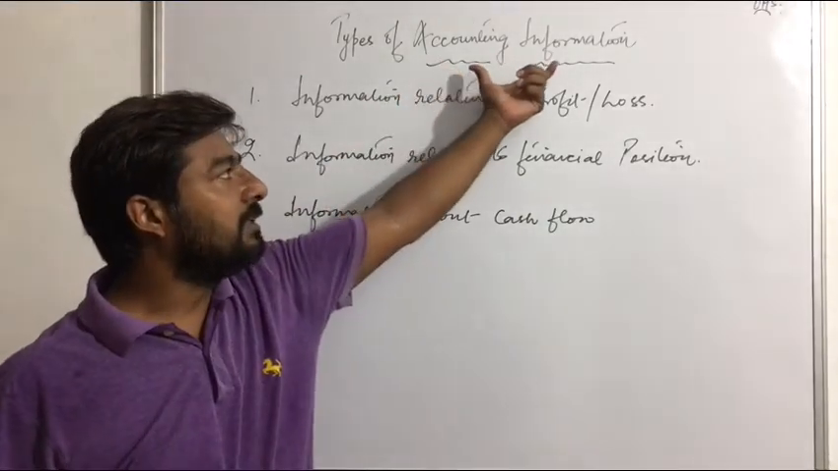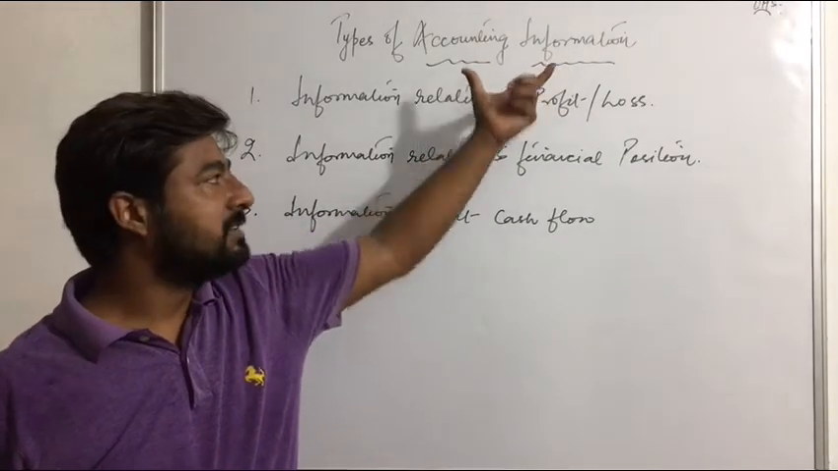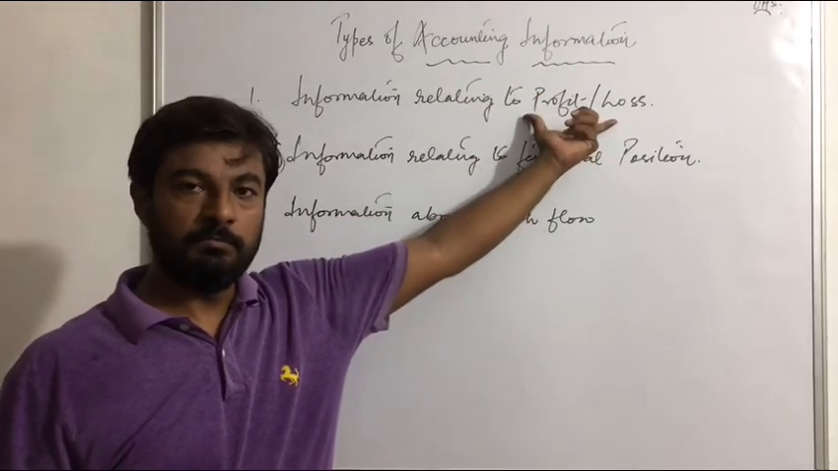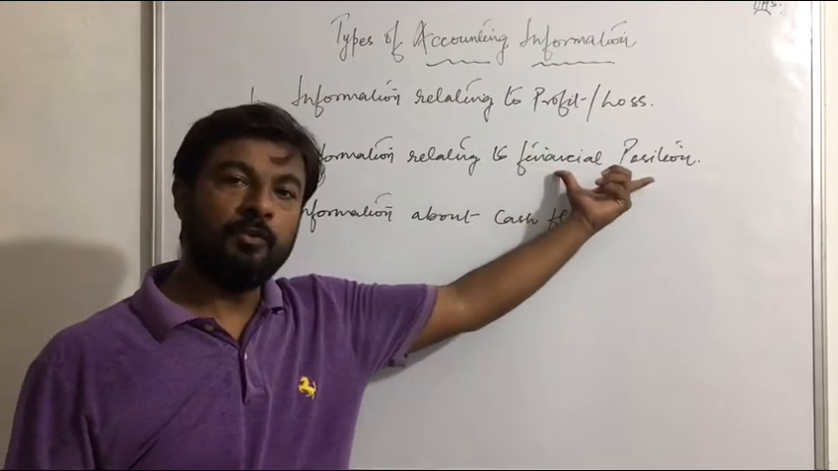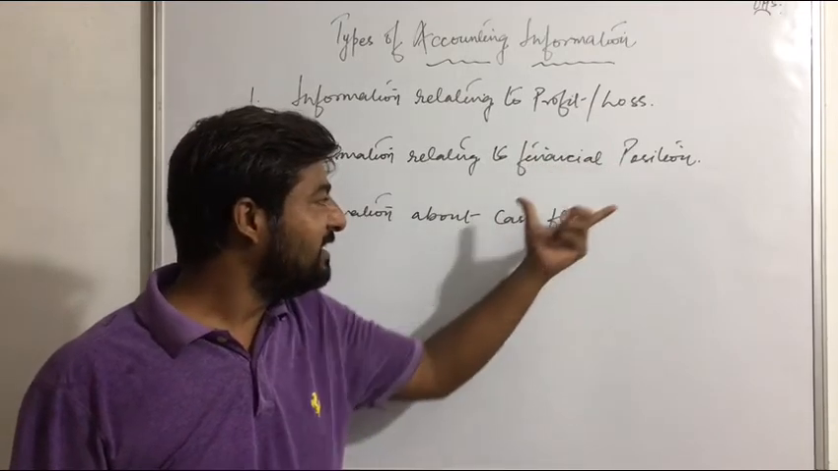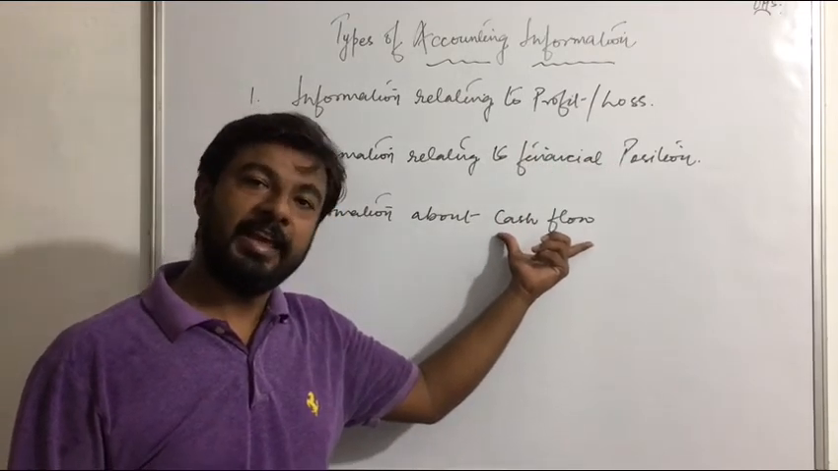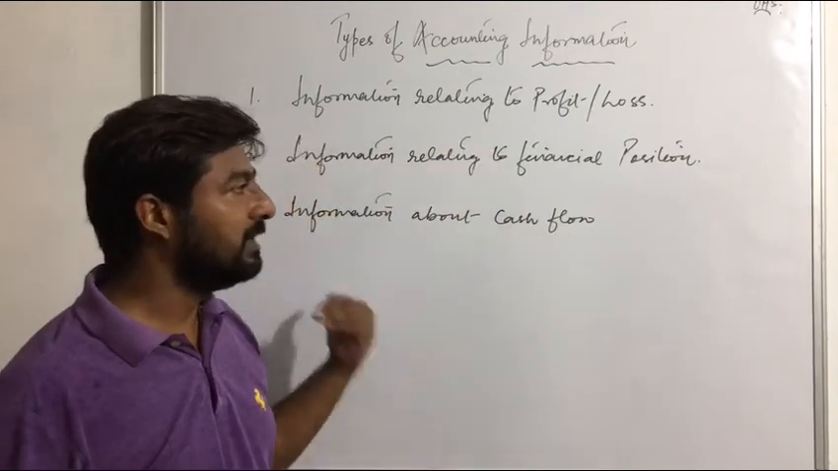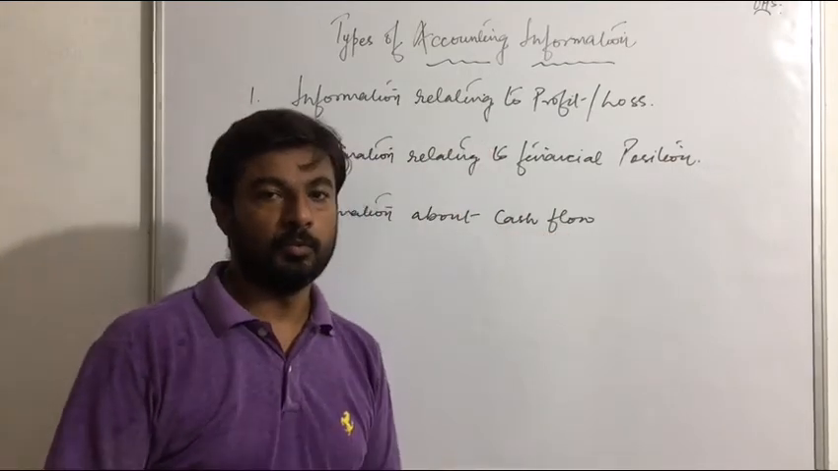Now this point is clear that accounting information provides the profit and loss account, the financial position of your business, the position of assets and liabilities, and the position of cash flow. Hope this topic is very clear to all the students. Thank you.